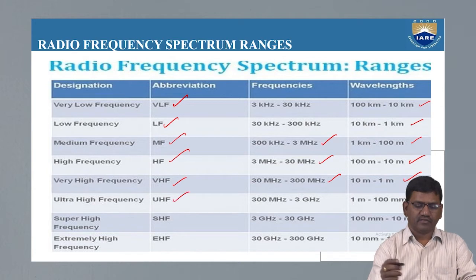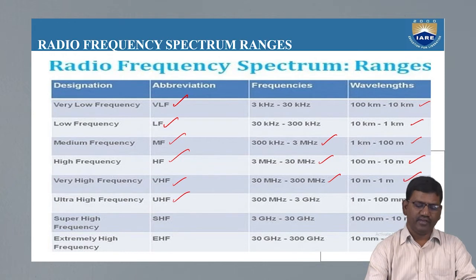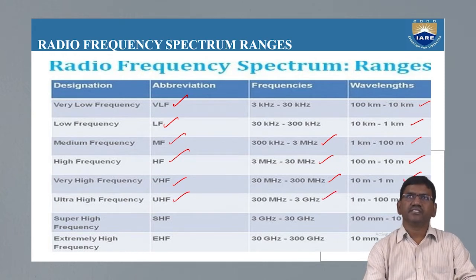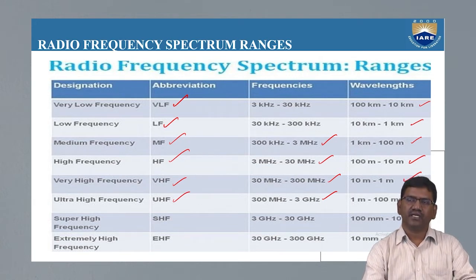Similarly, the abbreviation UHF is designated as ultra high frequency, where the frequency ranges between 300 MHz to 3 GHz, and its wavelength is 1 meter to 100 millimeters.